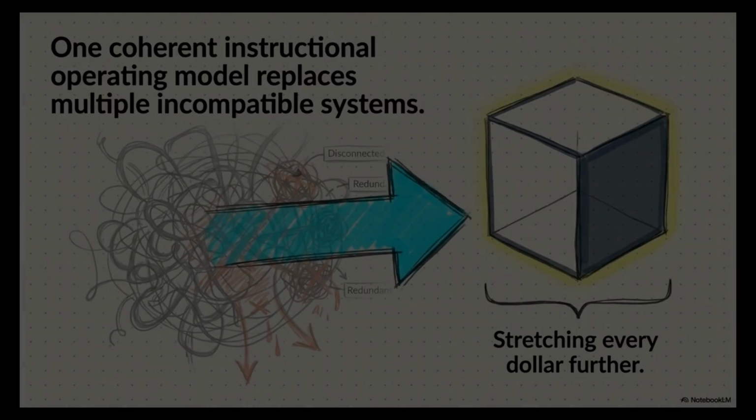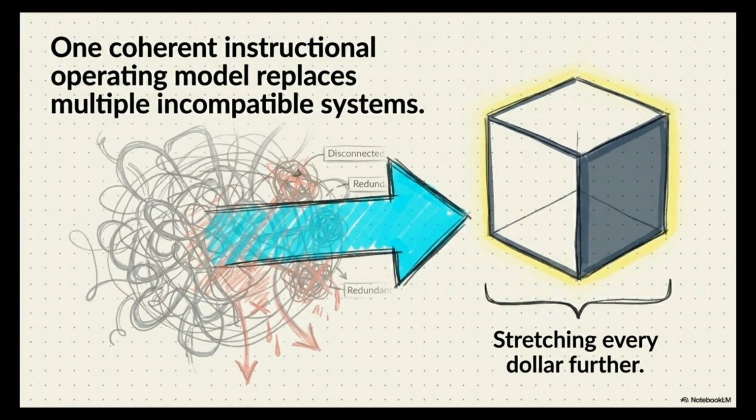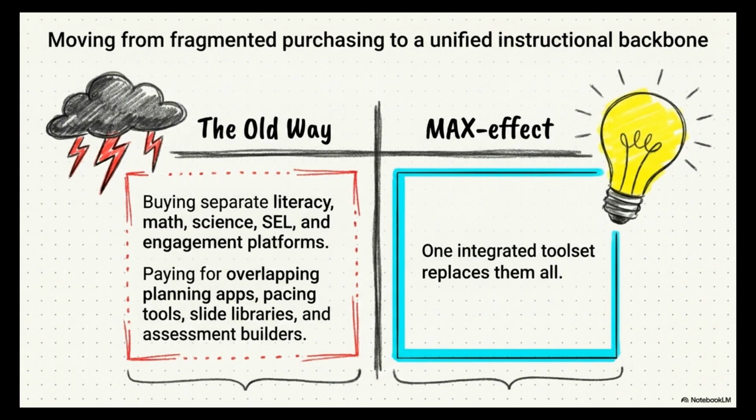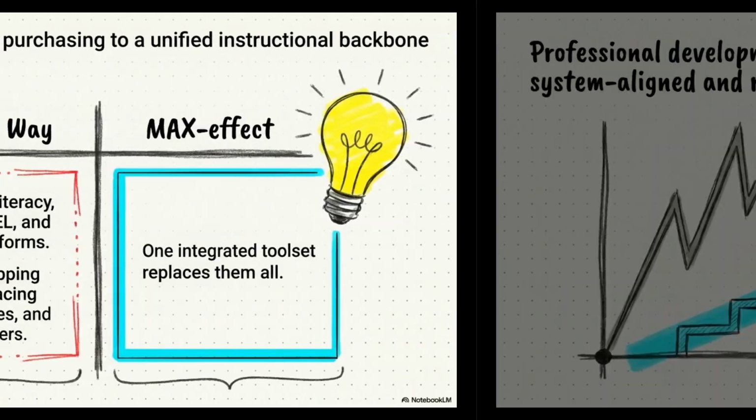A single coherent instructional operating model can replace multiple incompatible systems. This consolidation allows you to stretch every dollar further. A single architecture, like the Max Effect single architecture, eliminates redundant purchases across curriculum, planning tools, evidence systems, and professional development. The old way involved fragmented purchasing, buying separate platforms, and overlapping planning, pacing, and assessment tools. The Max Effect offers one integrated toolset that replaces them all.